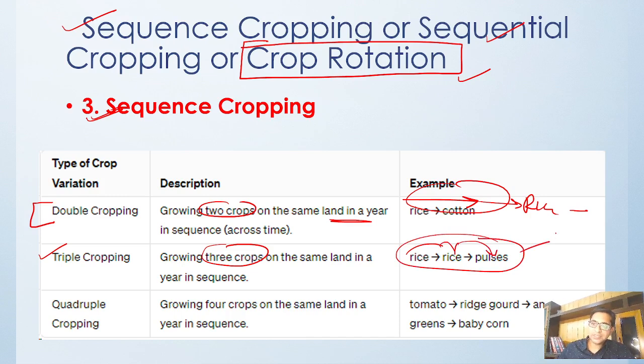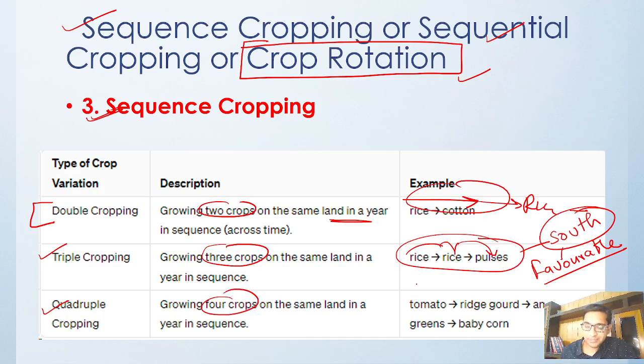Normally this happens in South India because South India has a very favorable climate throughout the year. So you can grow a three-crop pattern over there. Then quadruple cropping, four crops on the same land in a sequence. You can grow various types of vegetables, like tomato, then ridge gourd, amaranthus greens, and baby corn.